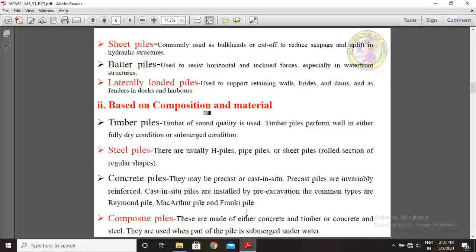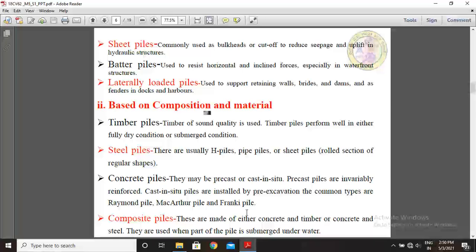Timber of sound quality is used. Timber piles perform well in either fully dry conditions or submerged conditions. Next, steel piles. These are usually H-piles, pipe piles or sheet piles.